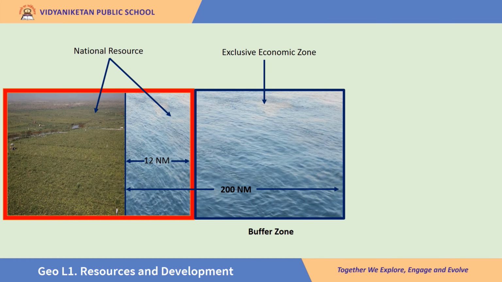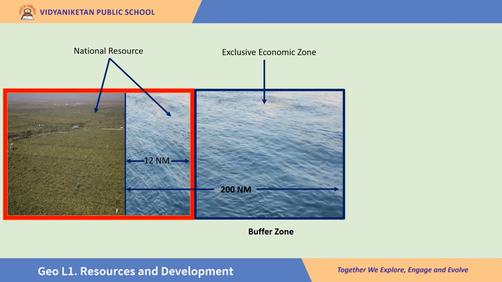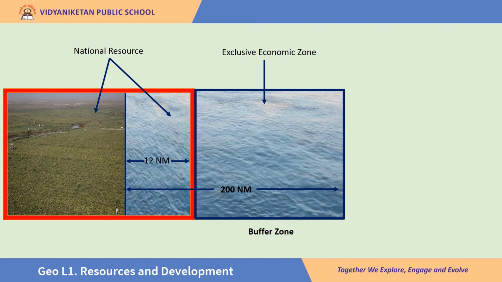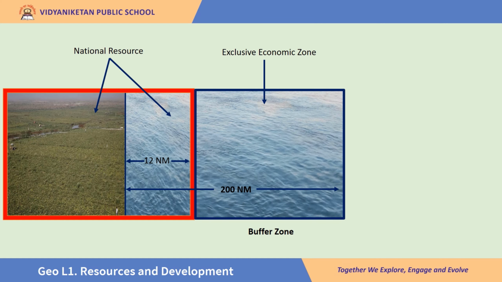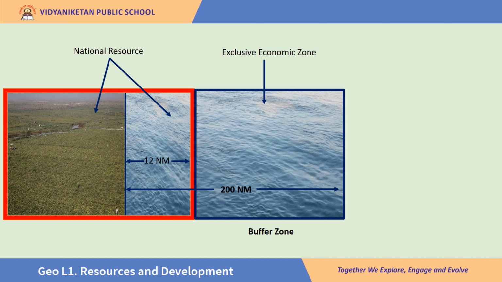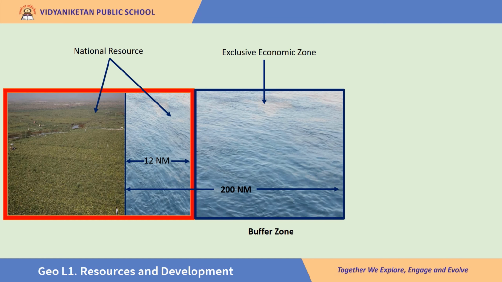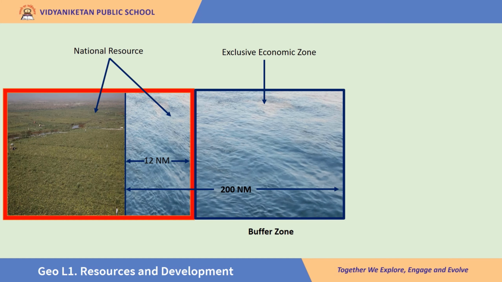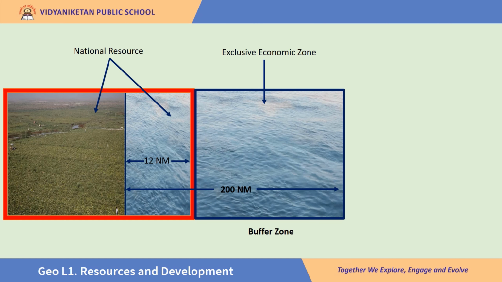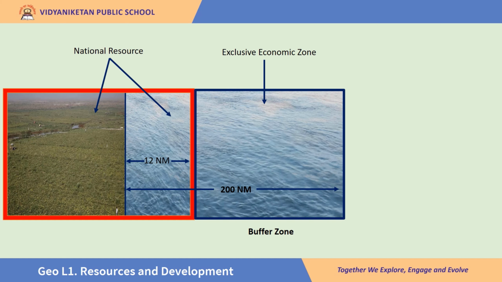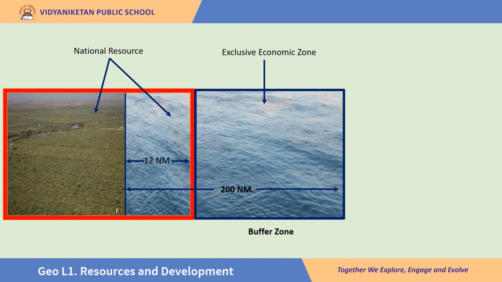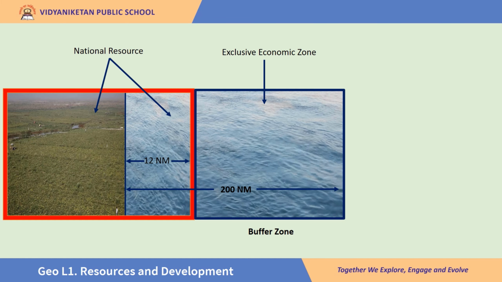Children, again think of it. This is the end of the land boundary, so everything that lies within this land boundary is national resource, and everything that lies into the ocean waters up to 12 nautical miles is also national resource. And from the land boundary up to 200 nautical miles is called as exclusive economic zone. It's also called as buffer zone.